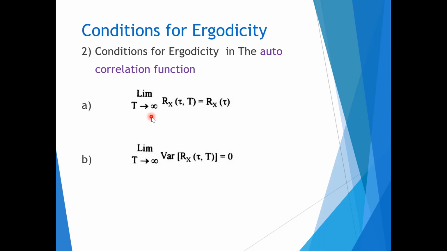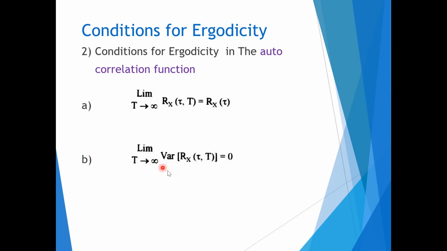That means the time averaged autocorrelation function approaches the autocorrelation function of the system with observation interval T tending to infinity. The second condition is limit T tends to infinity, variance of Rx of tau comma T is equal to 0.